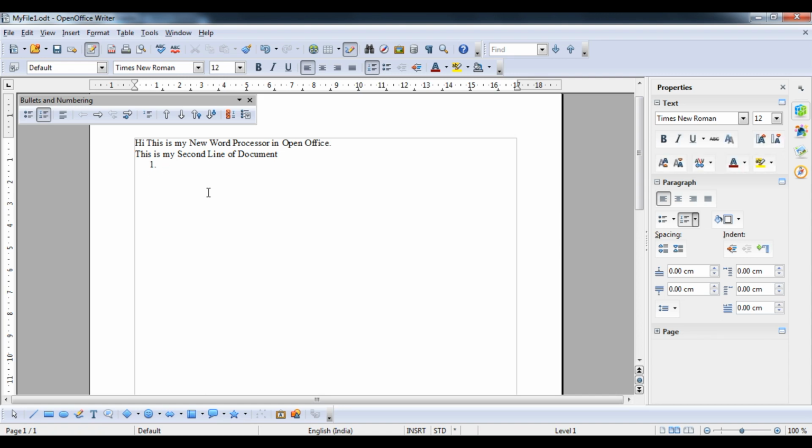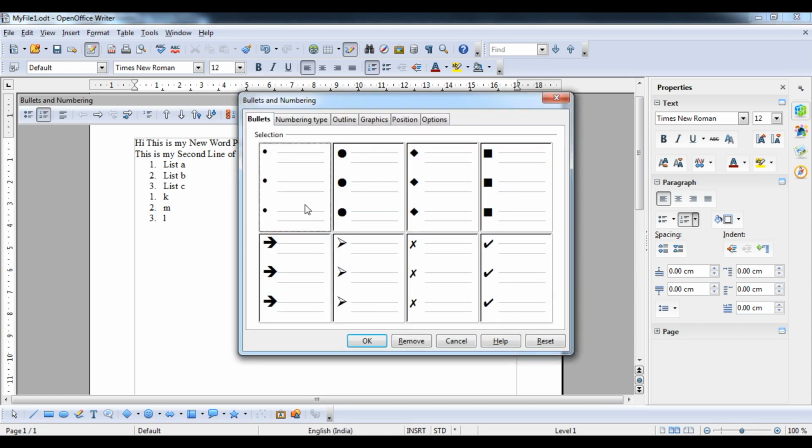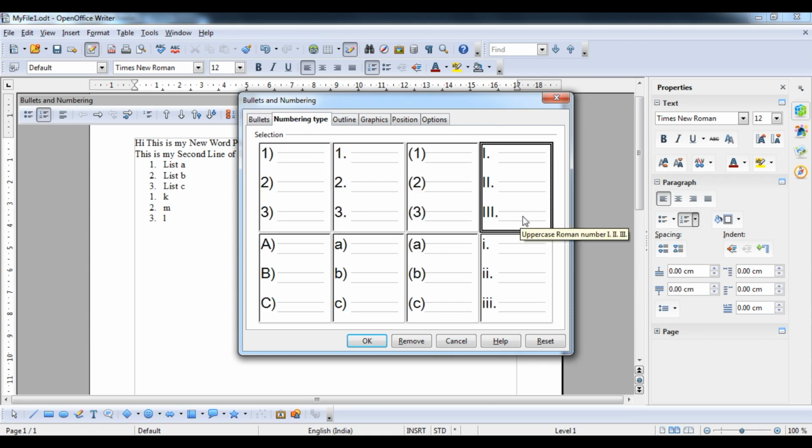I am not going to type list A, list B, list C. Students, if I click here, I can restart the numbering, so I can restart at K, L, M, whatever. Now you can also see the numeral types 1 2 3.